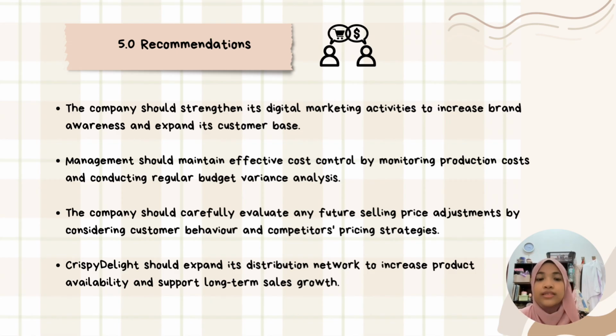Thirdly, the company should carefully evaluate any future selling price adjustment by considering customer behavior and competitors' pricing strategy. Lastly, Crispy Delight should expand its distribution network to increase product availability and support long-term sales growth.